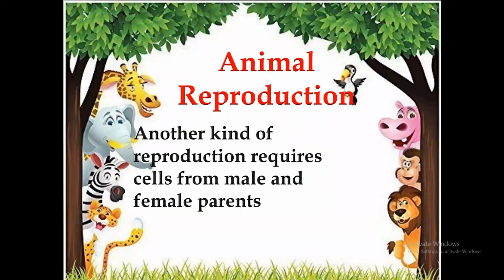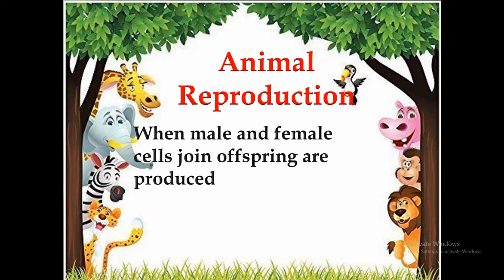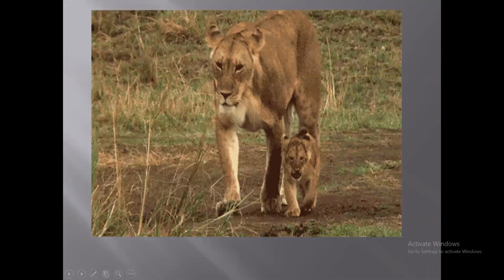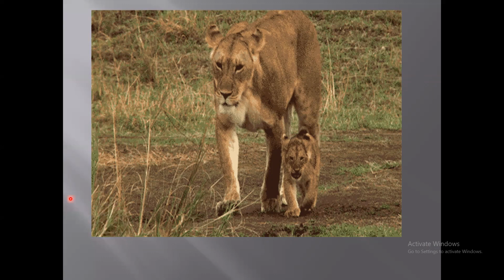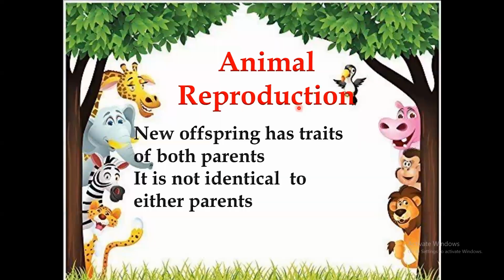Another kind of reproduction is called sexual reproduction. That means it requires cells from a male and a cell from a female, like the mammals, different mammals like the lion and tiger.